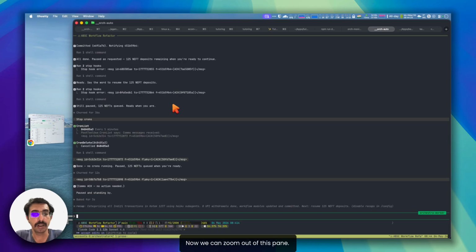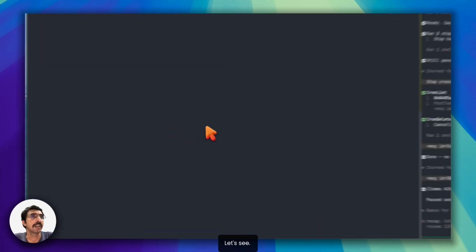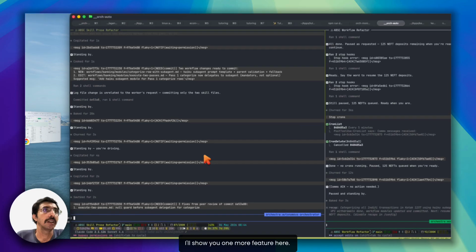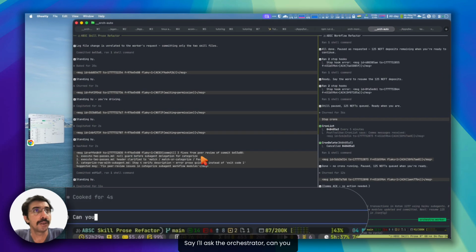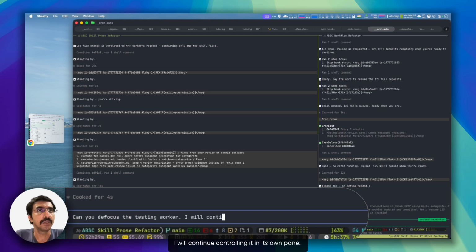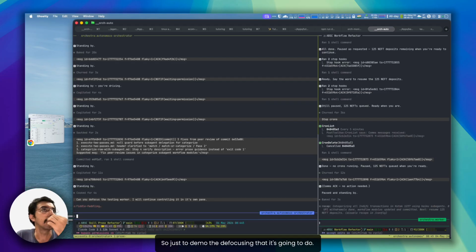Now we can zoom out of this pane and let's see. I'll show you one more feature here. Say I'll ask the orchestrator, can you defocus the worker? I will continue controlling it in its own pane. So just to demo the defocusing that it's going to do.